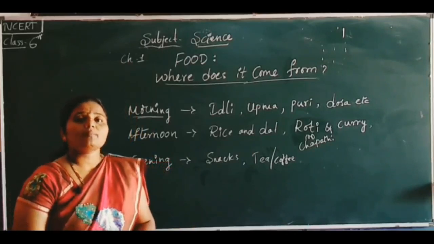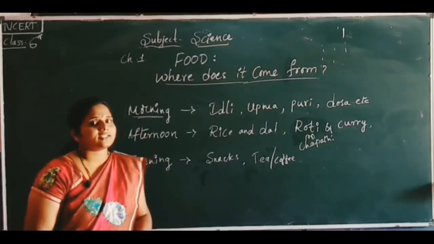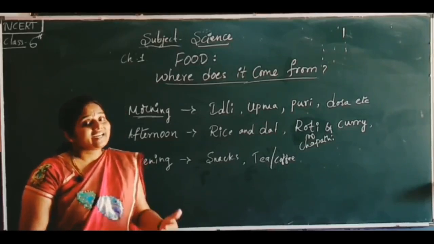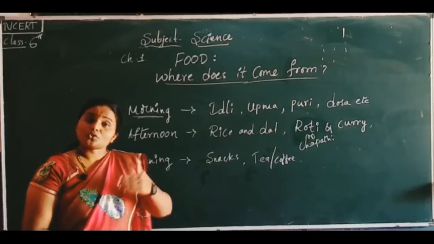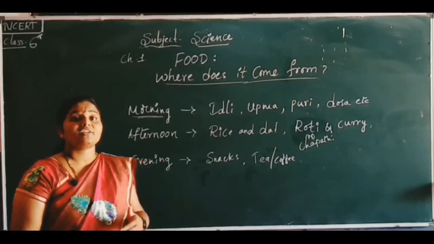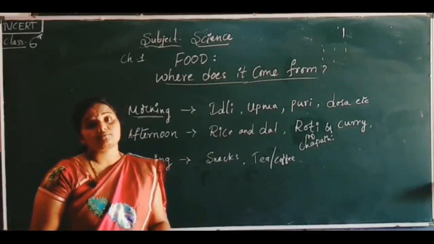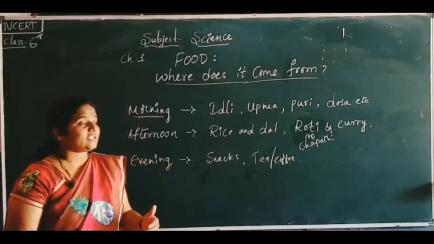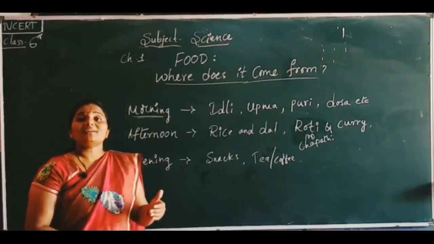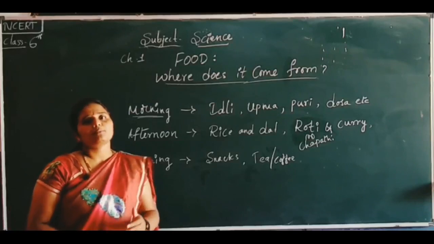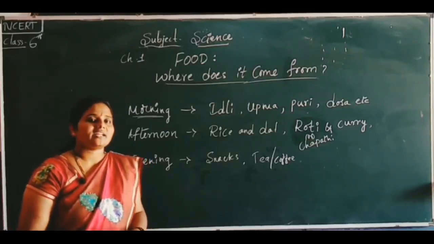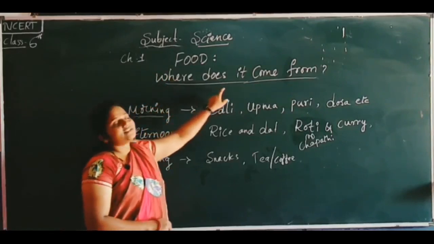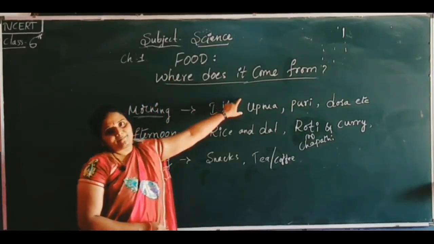The main topics which we are going to learn in this chapter are food and its varieties and the ingredients, and the sources of food from which we will get different food items, then different plant parts, and similarly, what do animals eat? These are all the important topics which we are learning in the first chapter: What is food? Where does it come from?